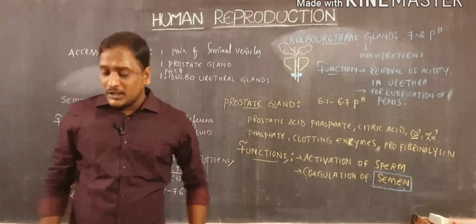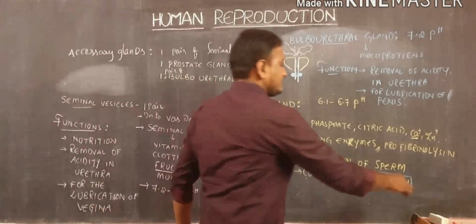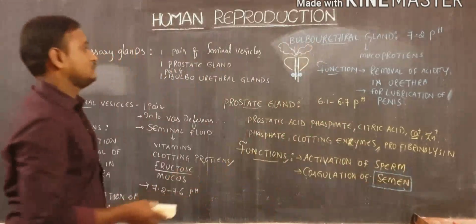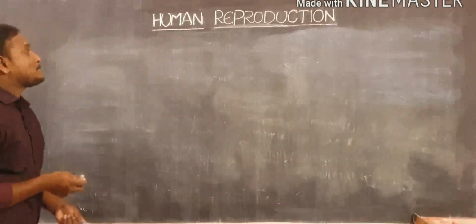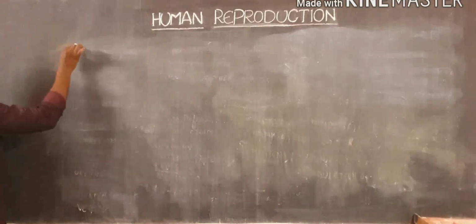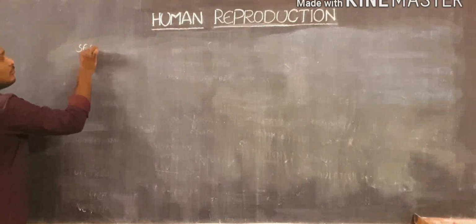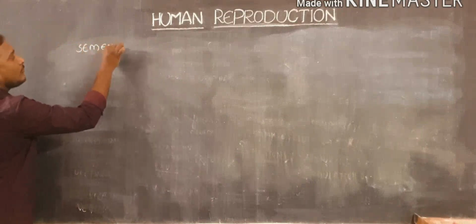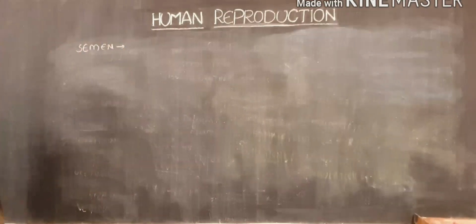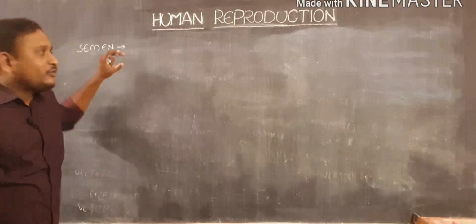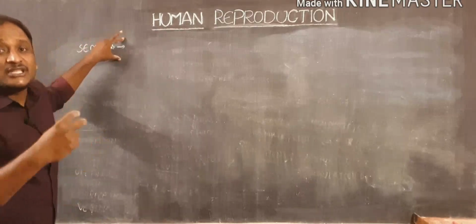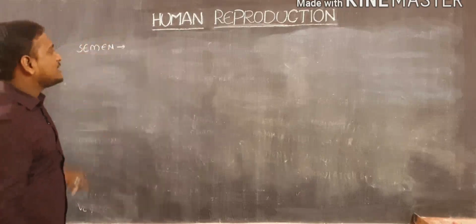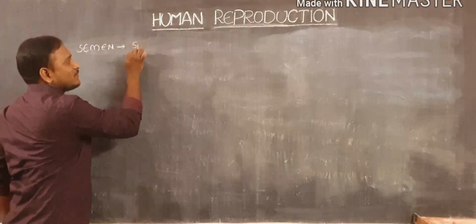And now we'll discuss semen. Semen is a fluid which is ejaculated outside from the male reproductive system during copulation, and that semen consists of sperm cells,